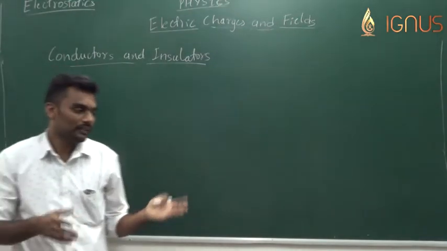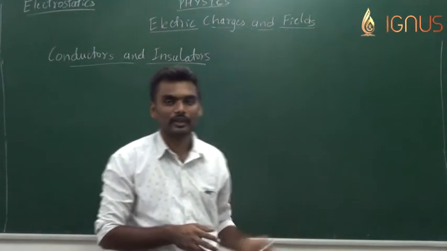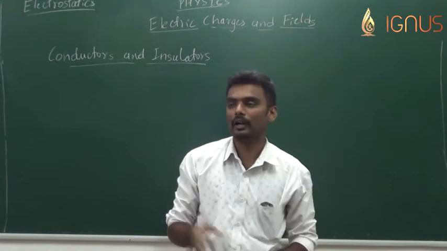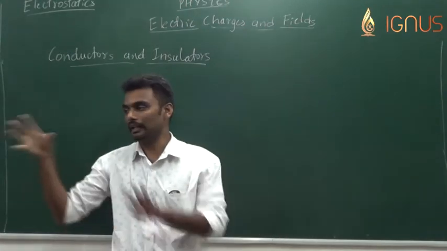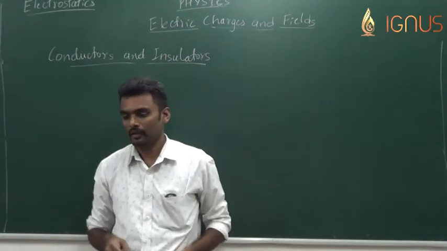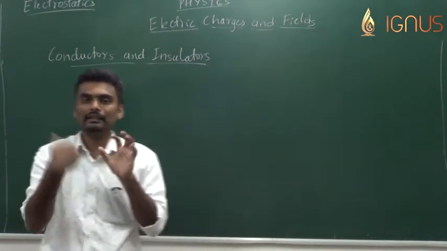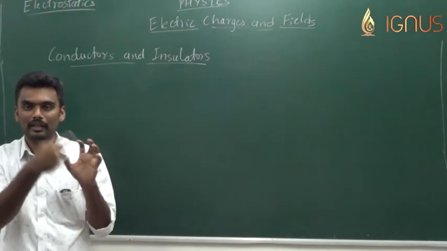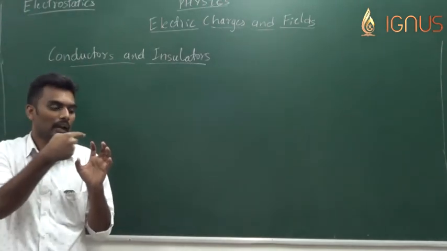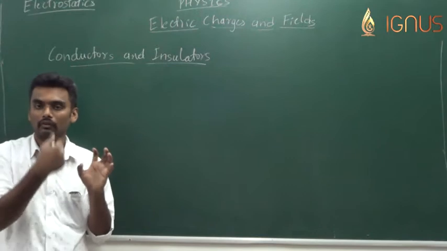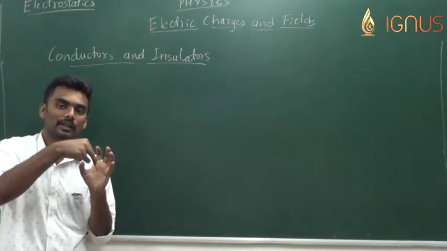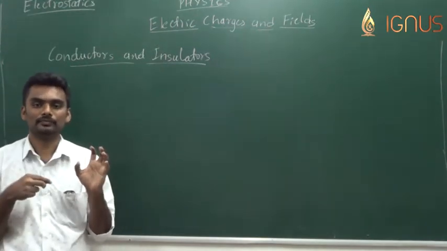Even though solids are the densest among the different states of matter, they do have interatomic space. Now, when it comes to insulators, these atoms individually have electrons revolving around a nucleus situated at the center.